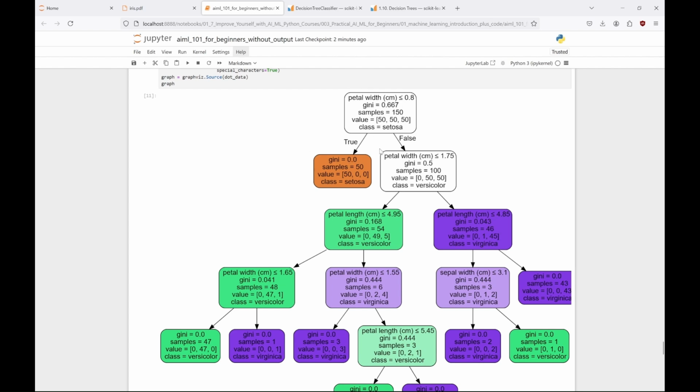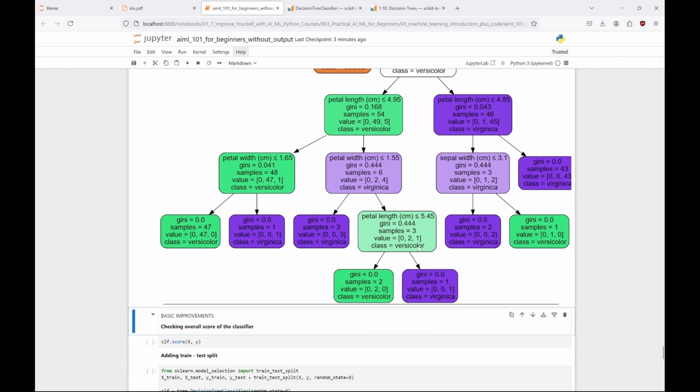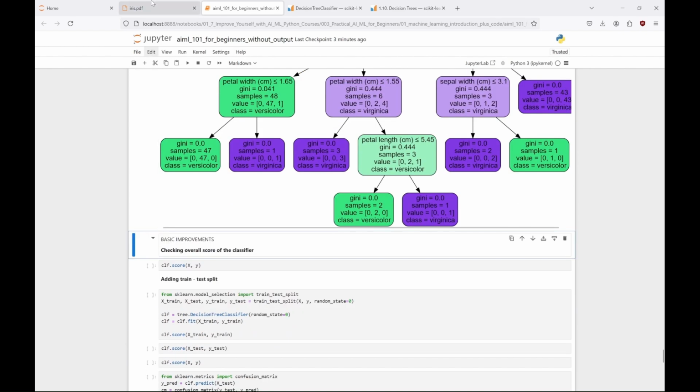The system first learned to ask a question about petal width. And to be more precise, whether the width is less than or equal to 0.8 centimeters. If it's false, the system isn't sure what flower it is, so it asks another question, and another until it's sure. However, if the petal width is less than or equal to 0.8 centimeters, the system learned that it is Iris setosa. As you can see at the lowest leaves, all the Gini indexes are equal to 0 and sometimes there is only one sample in that leaf. And that is not as good as it looks like. In this particular situation, the system might have asked too many questions.